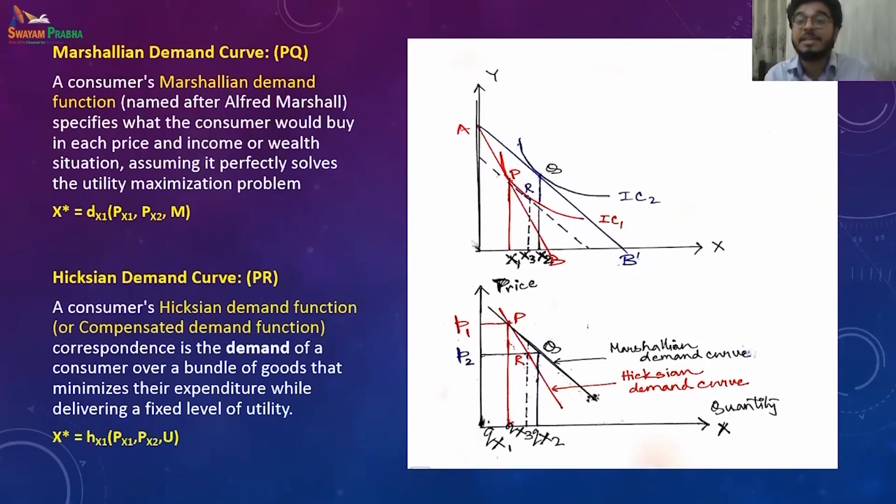The condition is the utility has to remain fixed, right? So for each price, however the quantity demanded, if we are trying to keep the utility same, then we combine all these points and we get a Hicksian demand curve. Coming to this diagram, we have just stretched it over here. Over this x1 is qx1, x3 is qx3, and x2 is qx2.